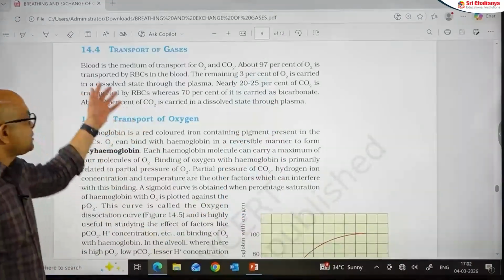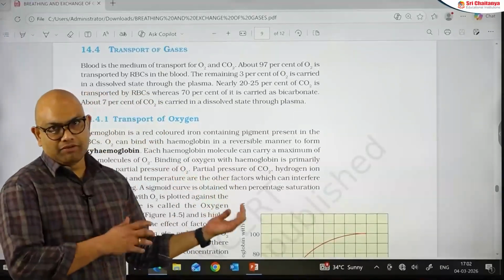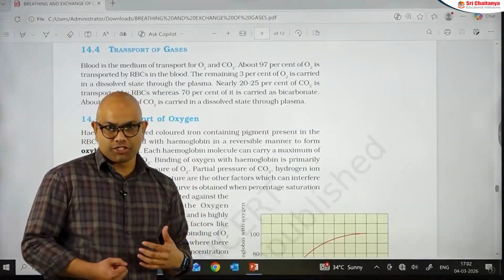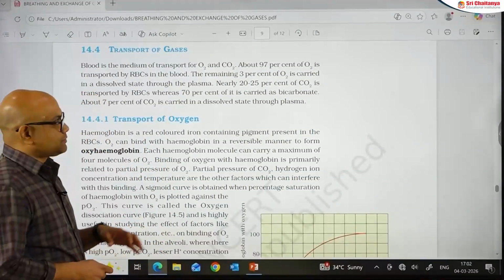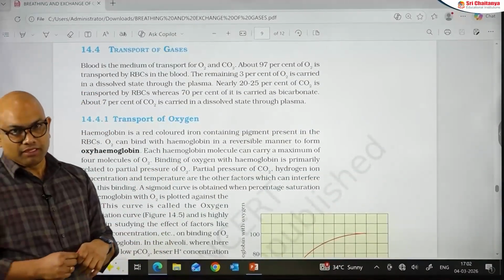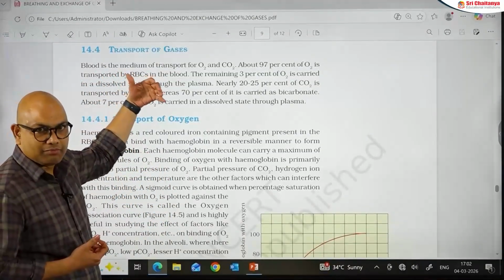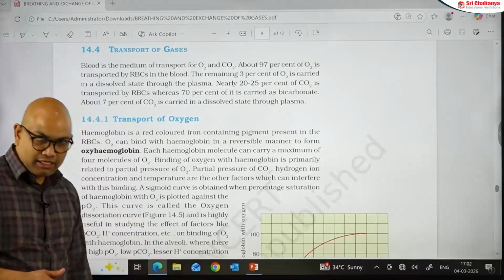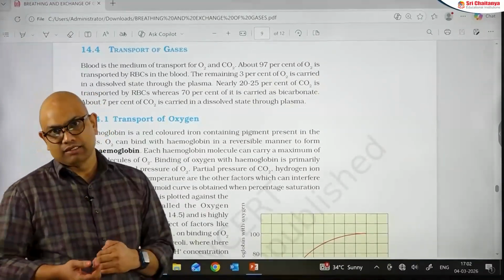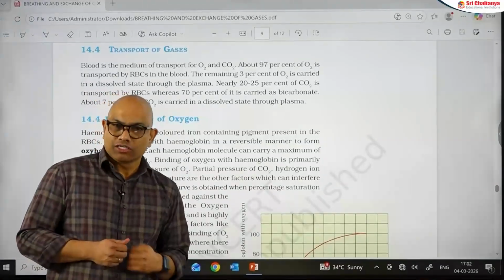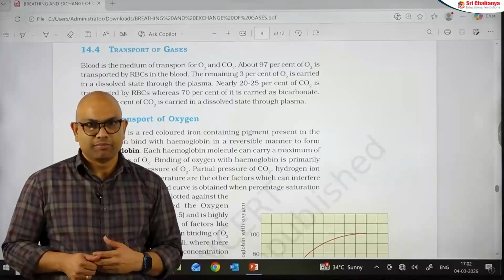The next topic is transport of gases. See, oxygen transportation occurs from alveoli to tissues, and carbon dioxide transportation from tissues to the alveoli. First, let us talk about transportation of oxygen. The oxygen enters from alveolar air into the blood of pulmonary capillaries. Once the oxygen enters, it is mainly transported in two forms. One is a dissolved state in the plasma. The second one is the oxyhemoglobin state, by the hemoglobin of erythrocytes, that means red blood cells.